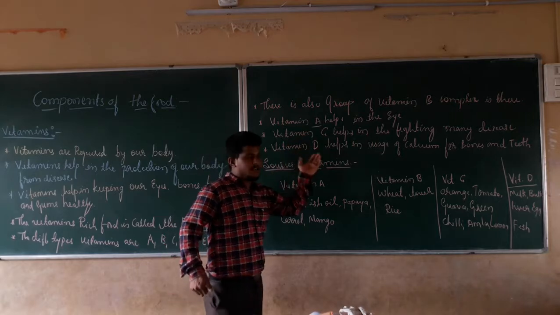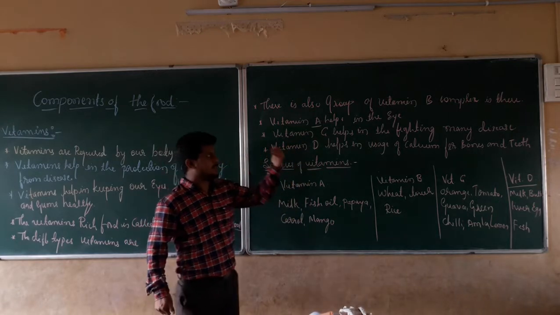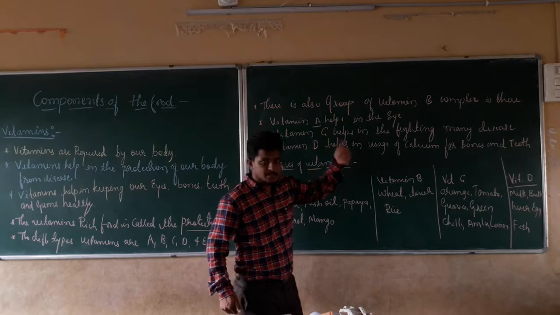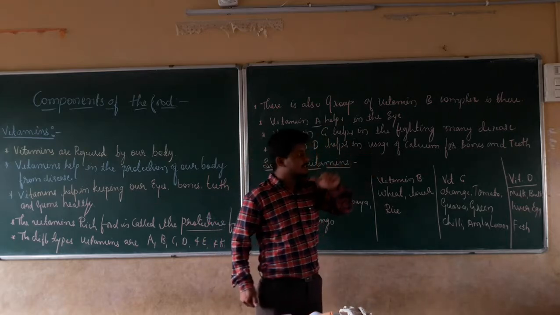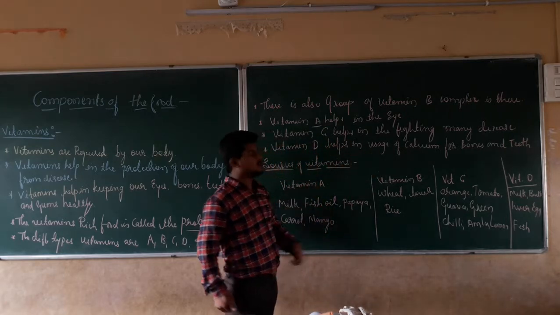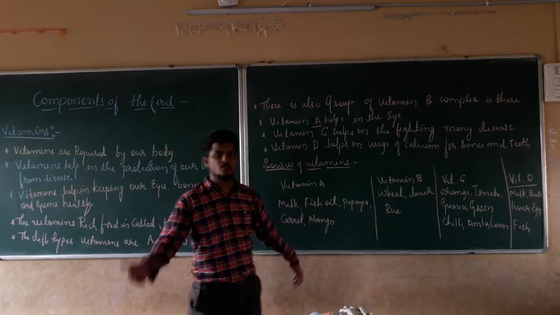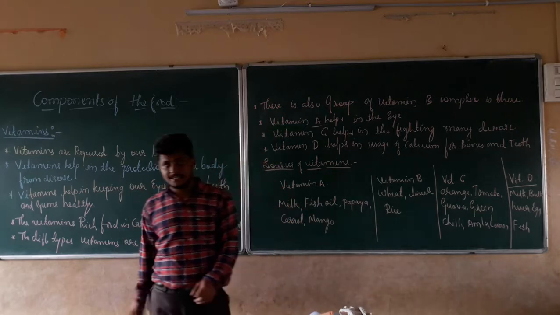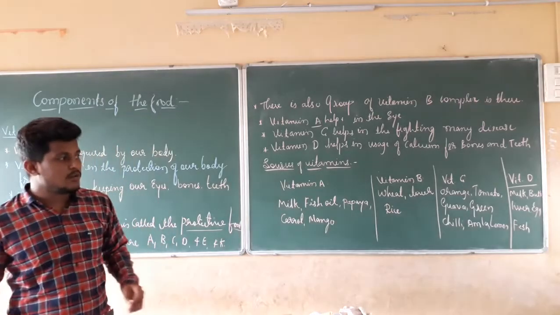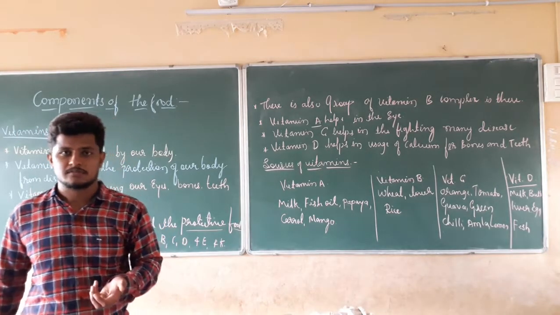Right? These three vitamins are important. Vitamin A helps us with the eye. Vitamin C helps us against many diseases. And vitamin D helps us in the usage of the calcium for the bones as well as teeth.